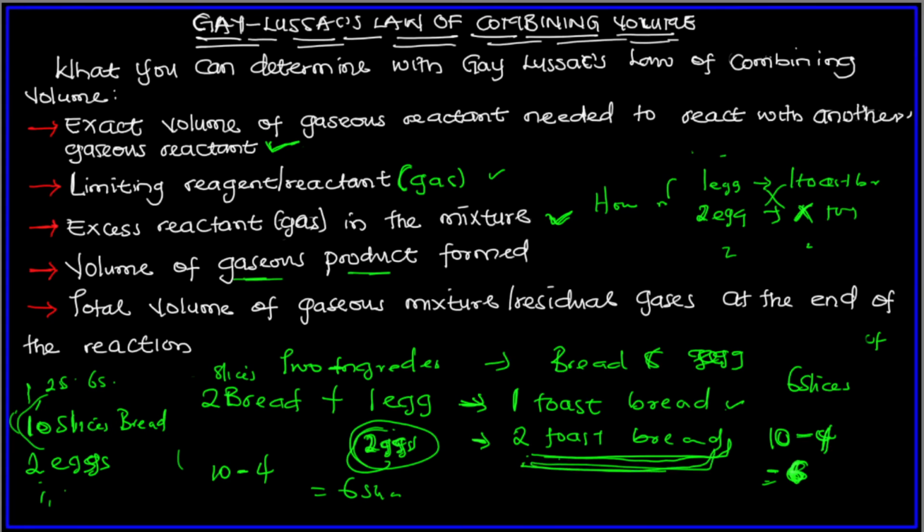And then we can also use this to determine the total volume of the gaseous mixture, or residual gases, at the end of the reaction. I don't think I can use this analogy to explain that.